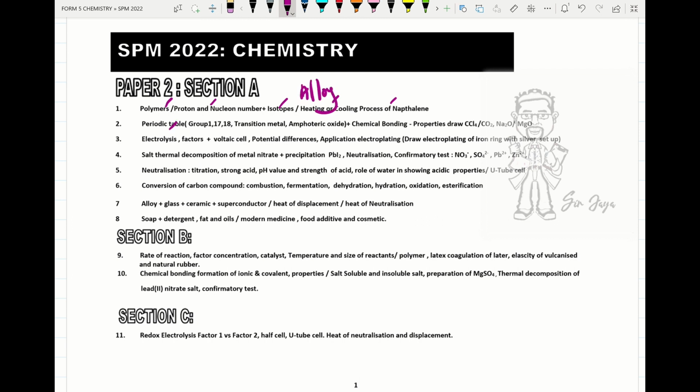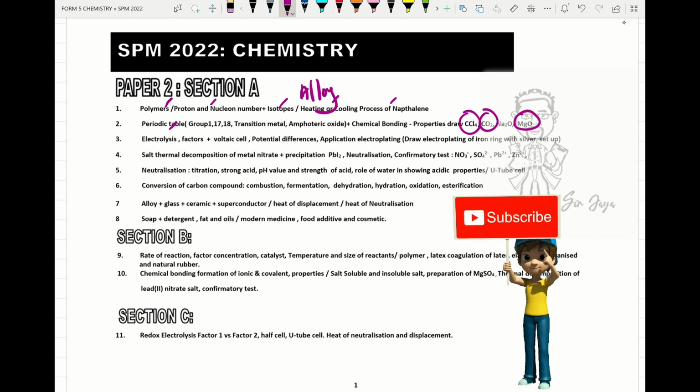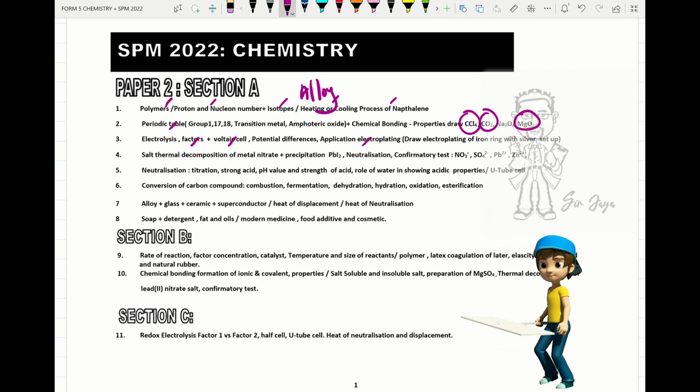The second question will be the periodic table. Draw the electron arrangement for the compounds CCl4, carbon dioxide, and magnesium oxide. The third question will be electrolysis, under factor 1, factor 2, and factor 3, together with voltaic cell, potential difference, electroplating, drawing, and also the half equations that occur at the anode and cathode.